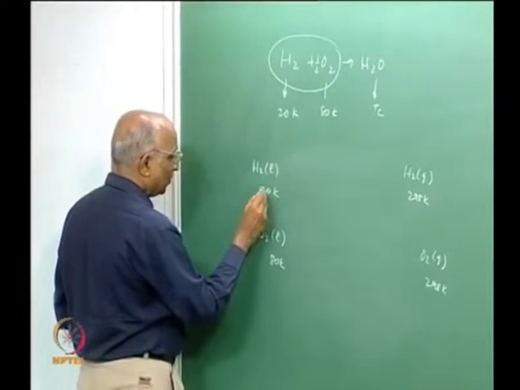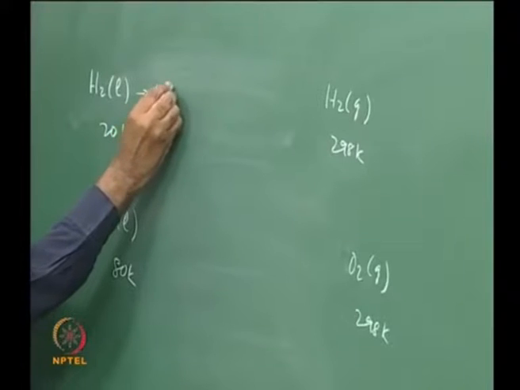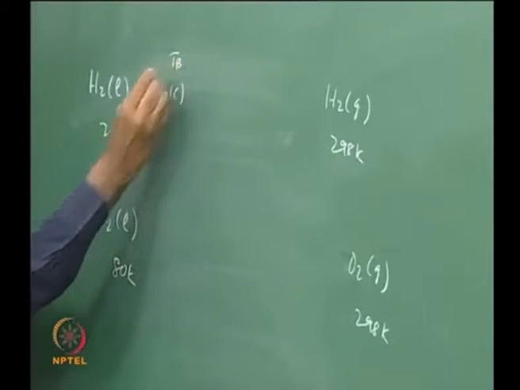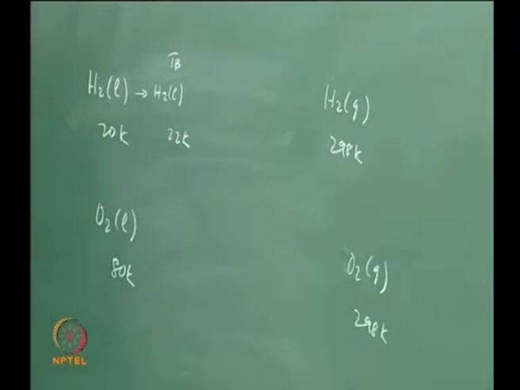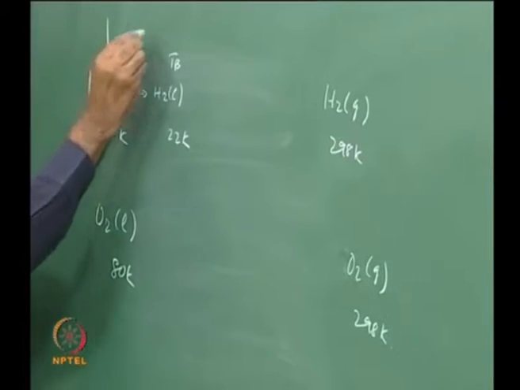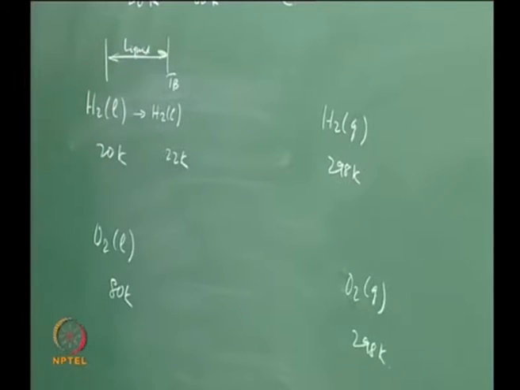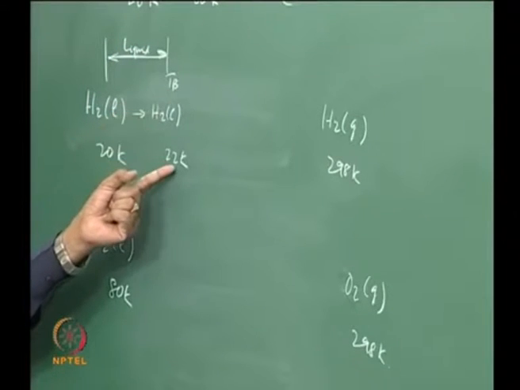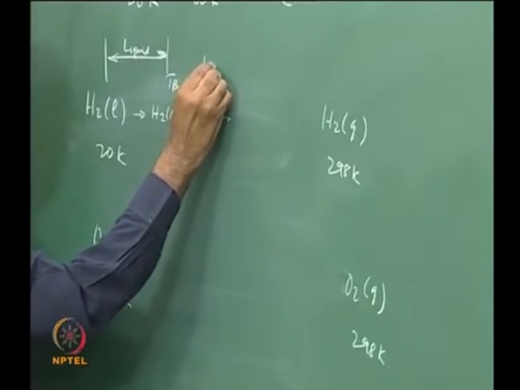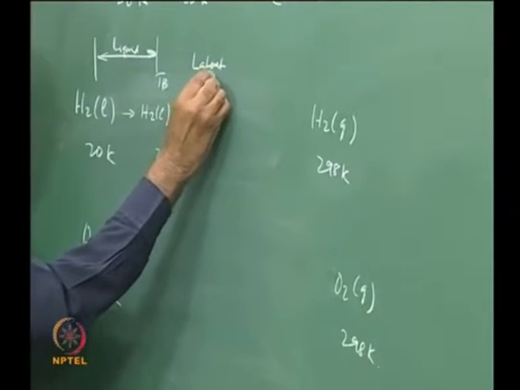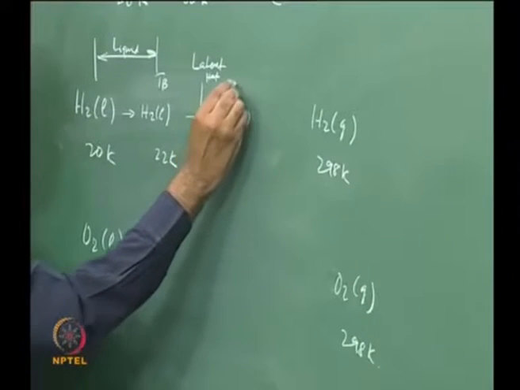I have to first take this hydrogen which is a liquid, take it to its boiling point at which it is still a liquid, and the boiling point of hydrogen is around 22 Kelvin. That means this is sensible heat, wherein I still have the liquid phase. Once it has reached the boiling point at 22 Kelvin, I supply the latent heat, or heat of vaporization, and convert it to H2 vapor again at the boiling temperature itself.